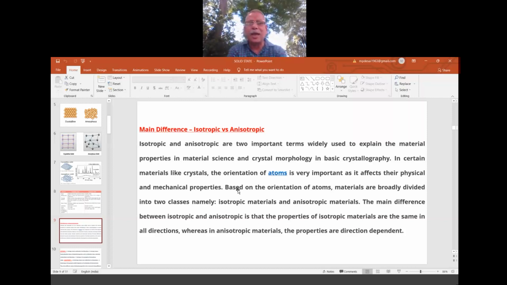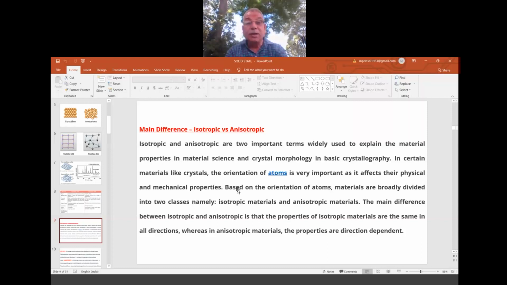That becomes anisotropy. You can put a hyphen or a dash between an and isotropy, or use it as a single word. Some solids are isotropic in nature, and some solids are anisotropic. So what does it mean actually?